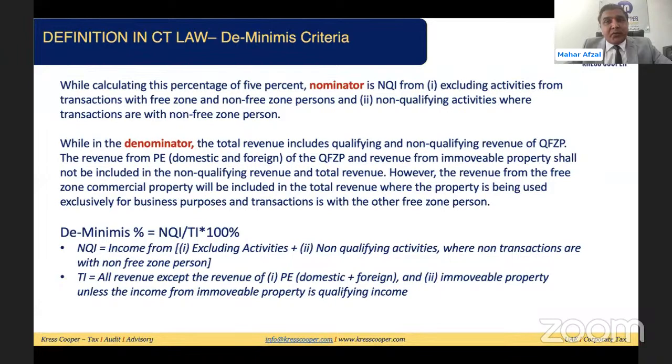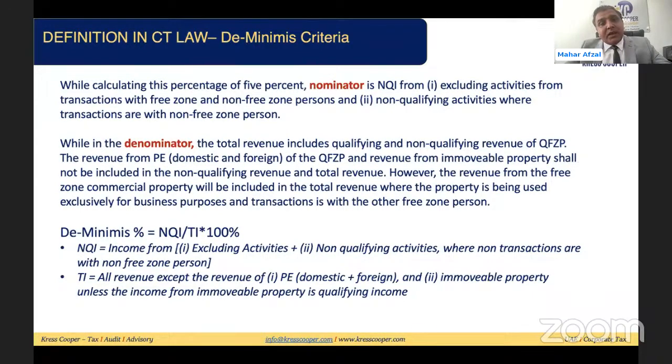While in the total revenue, all the revenue of the free zone person will be included, except the revenue from the domestic and foreign PE as well as the revenue from immovable property, unless the immovable property is generating qualifying income. We'll discuss that in our coming slides. So what are excluded activities? What is immovable property? We'll discuss all these things shortly, but for understanding purposes, this is how to calculate the de minimis.